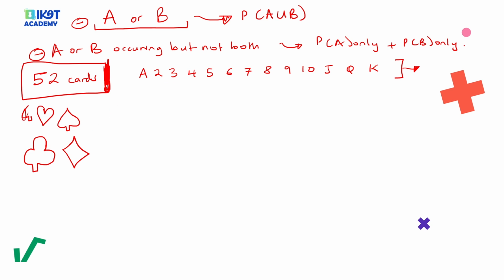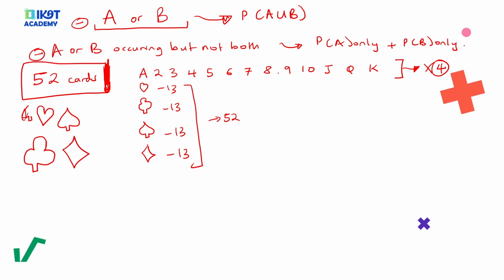Now this happens 4 times. So we have an A from each of these. We have an A that is hearts, an A that is flower, an A that is a spade, and an A that is a diamond. So 13 cards here, 13 cards here, 13 cards here, and 13 cards here. These are 52 cards.